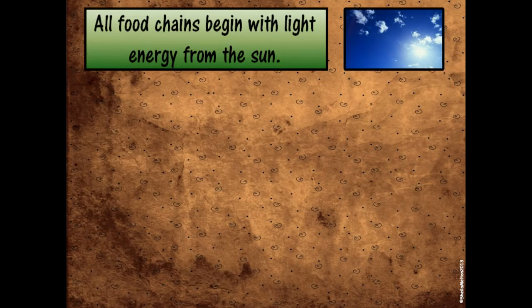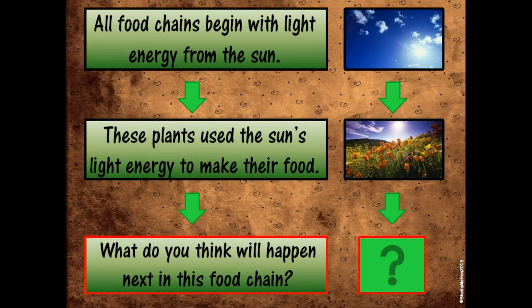All food chains begin with light energy from the sun. So at the beginning of every food chain is the sun. All food chains begin with light energy from the sun. These plants use the sun's energy, the light energy, to make their food. What do you think will happen next in this food chain? So I see the sun giving energy to the plants, and the plants use the sun's energy to make their food. What do you think will happen next?